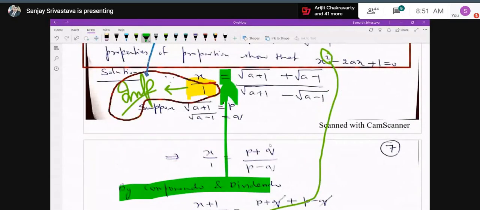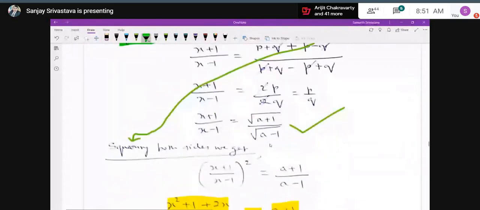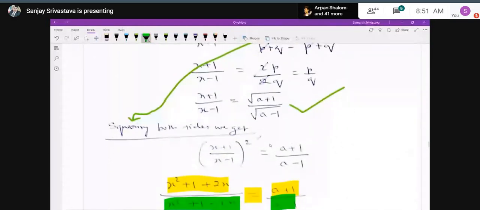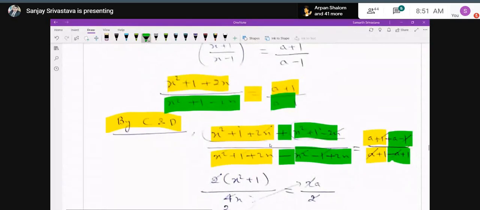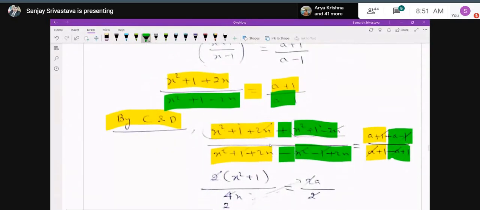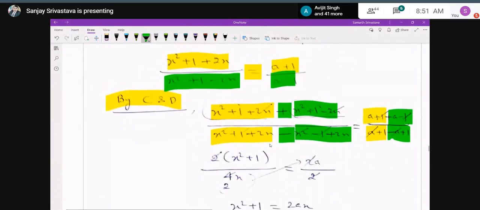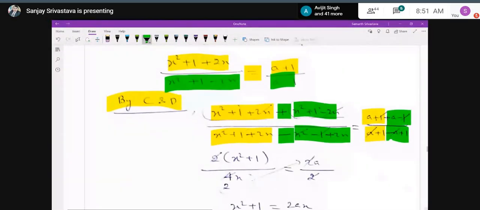So in that way, like I have done, I have applied componendo and dividendo 2 times. You can apply any number of times, as many times as you want for proving the result. I think your doubt is clear now, Animesh?